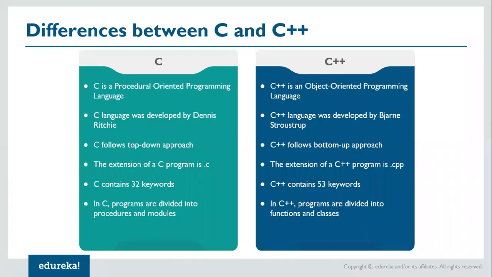Then what is an object-oriented programming language? Basically, object-oriented programming is a concept where we deal or think in terms of objects and real world entities. For example, if you think about a library management system, a library can have books, maybe a library itself, the librarian and the students, right?